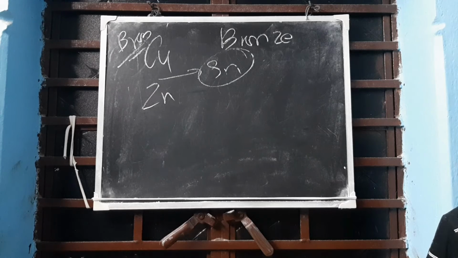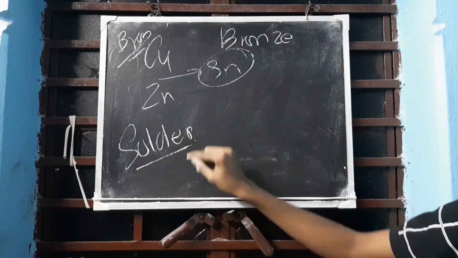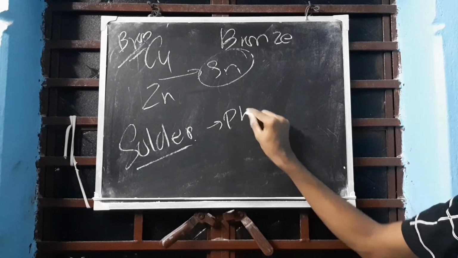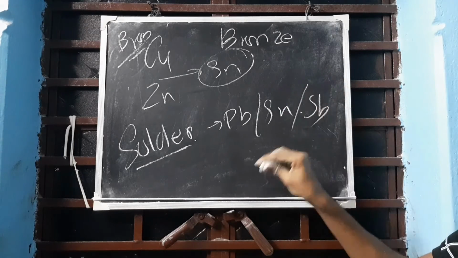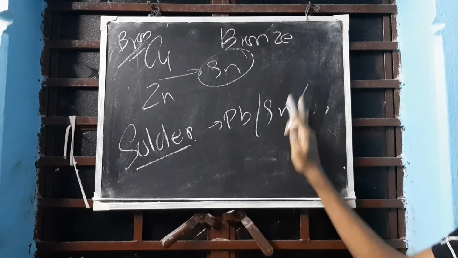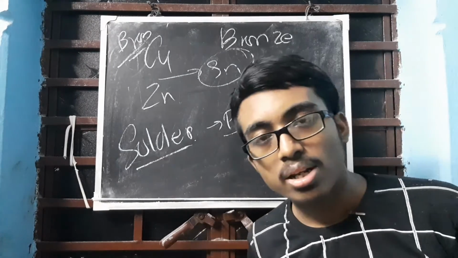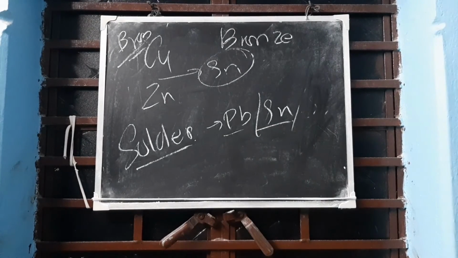German silver is not there in the syllabus right now. Lead is solder. Another one is type metal, which is not there. Solder has lead and tin. After lead and tin, if you add antimony, it will become type metal, which is not there. So lead and tin, that is solder. Where will you find solder? Solder is for soldering purposes